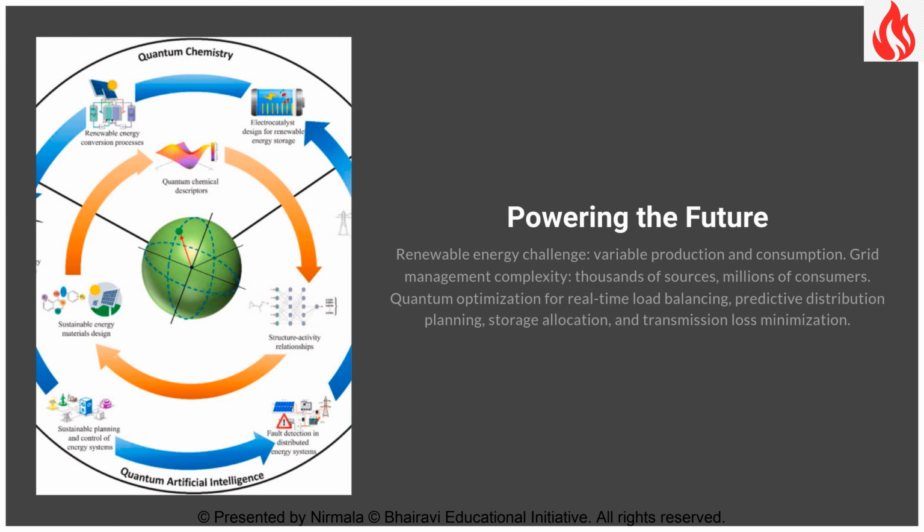Renewable energy faces distribution challenges. How to optimize power delivery across vast, interconnected grids with variable production and consumption. Quantum optimization algorithms could manage these networks with unprecedented efficiency, reducing waste and maximizing clean energy utilization. Such systems might navigate the mind-boggling complexity of balancing thousands of energy sources and millions of consumers in real time, something beyond classical computing's reach.